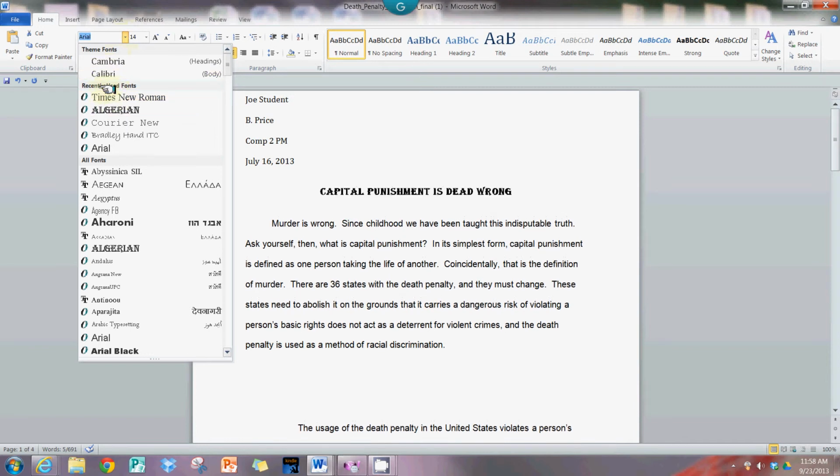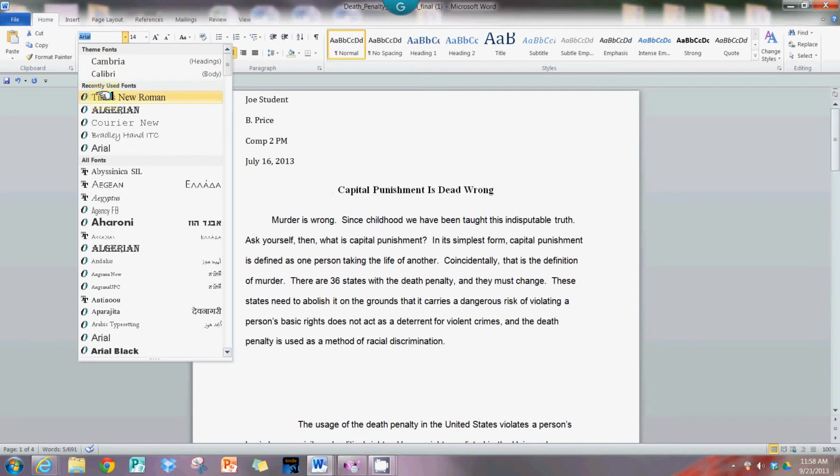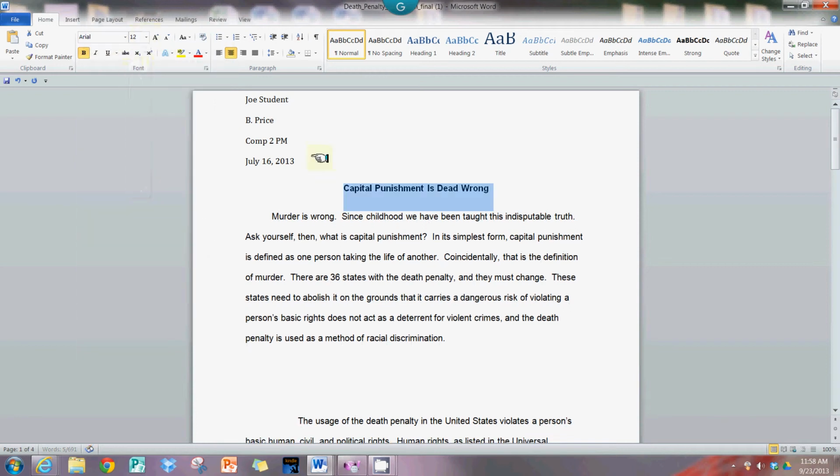We don't care about which of those kinds of basic boring fonts you use, but it does need to be all 12 point and non-bold. There are some rare exceptions to that as we go through APA, but for the most part that's the general rule to follow.